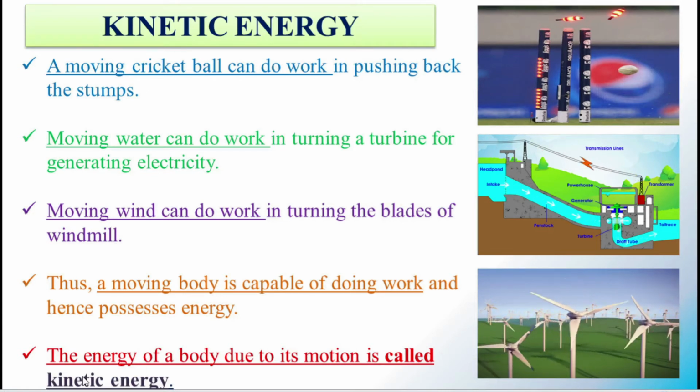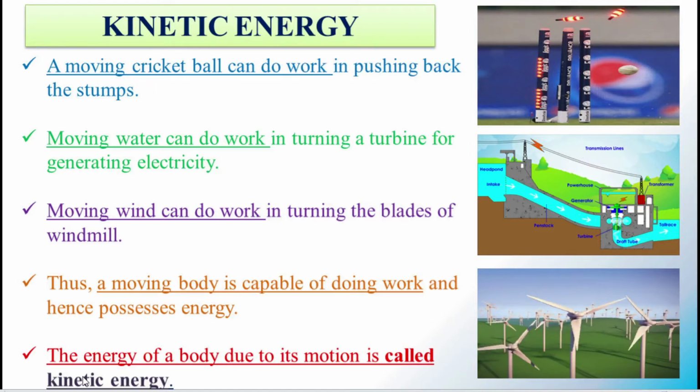Second, they have given another example. The moving water can do work in turning a turbine for generating electricity. You can see in the second picture, the water is flowing from the dam. The flowing water turns the turbine for generating electricity. From this we can easily understand that when an object is in motion, it is able to do work. When it does work, it is said to have kinetic energy.